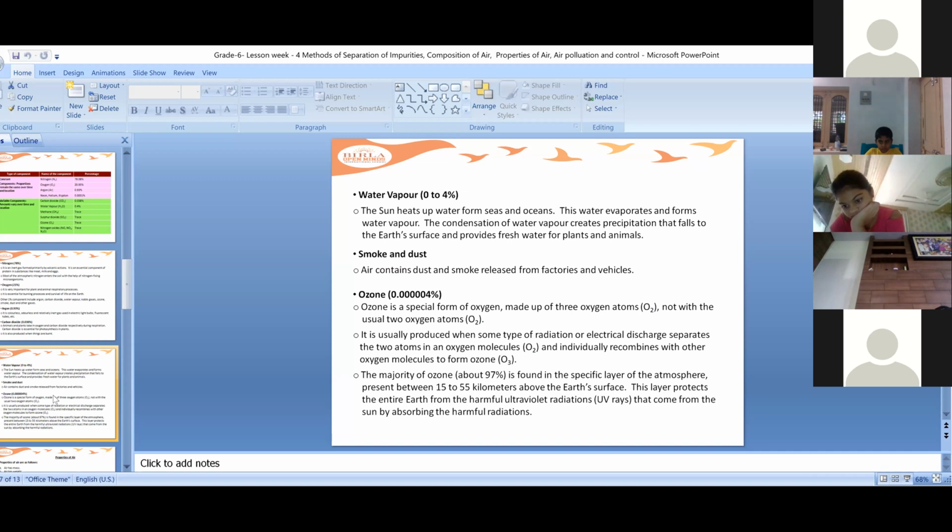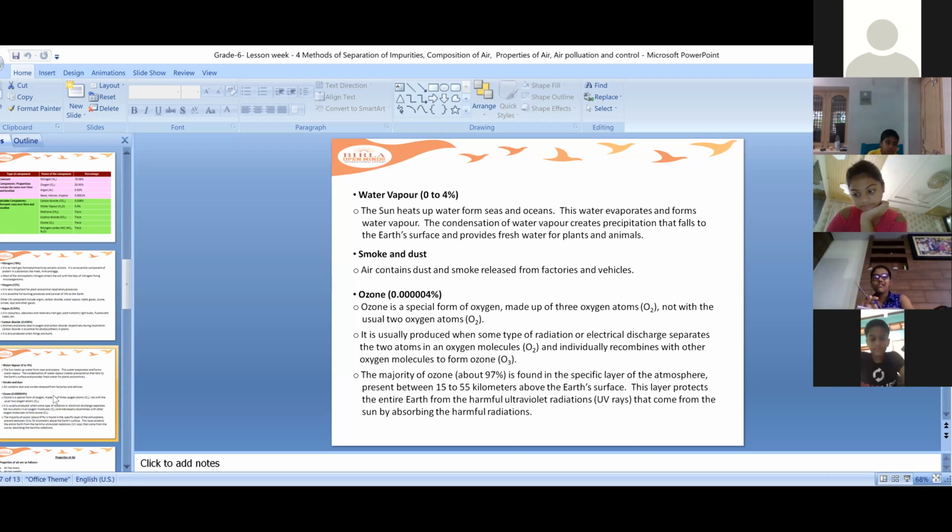So the vapor of the water from the seas and oceans evaporates in the air in a huge amount, because there's lots and lots of water in the sea and ocean. So this water evaporates due to heat of the sun, and then it goes up and it forms clouds. So on the earth surface there is fresh water which is available for plants and animals.